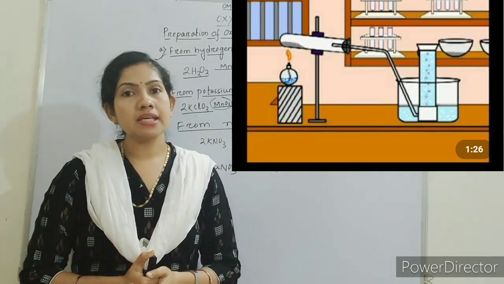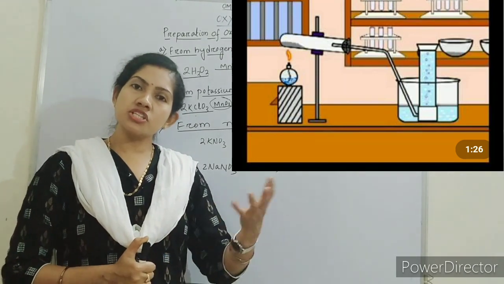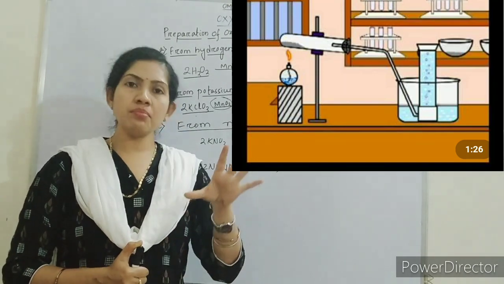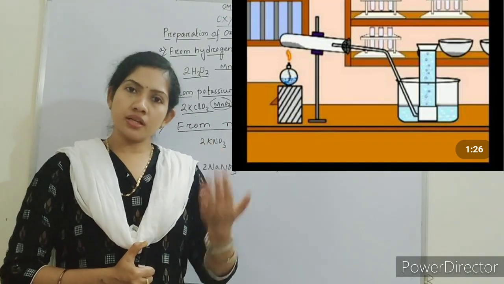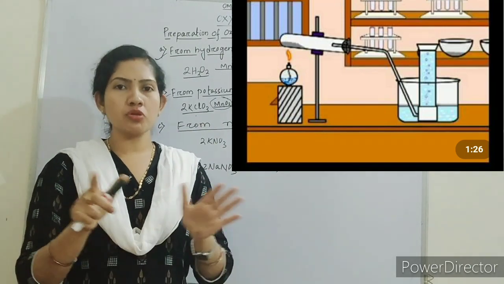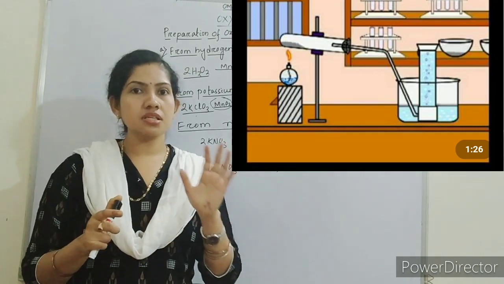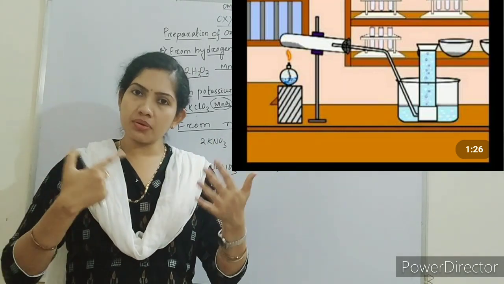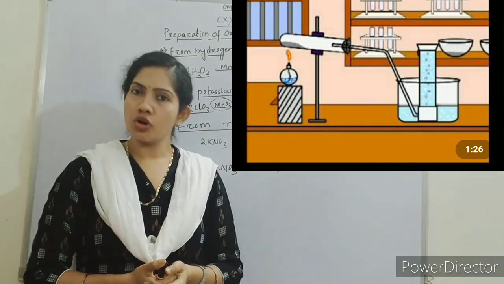After applying heat, it will form the gas oxygen, which is collected in the same manner as earlier. As it is lighter than water, it will be collected up, and water at the bottom. There are so many processes for the collection of the products. I am not discussing them now. In the higher class you will read them one by one. Got it? So this is another method for the preparation of oxygen.